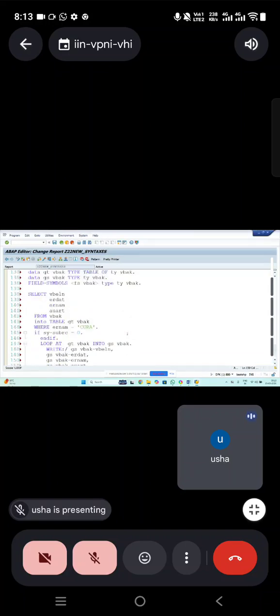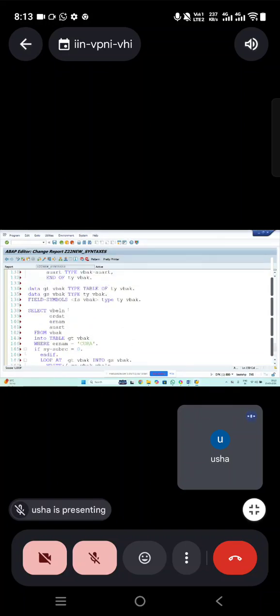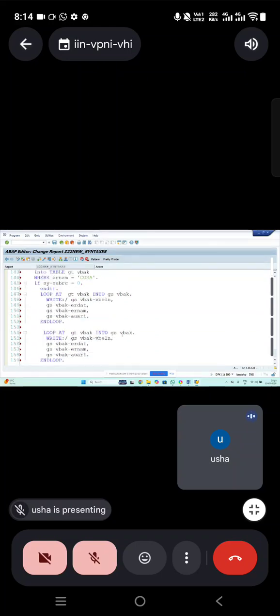Sorry, work area and field symbol, so that you can differentiate. So instead of using into the work area, we have to use field symbol here. At that time, you can't use into work area. We are going to use the assigning keyword.